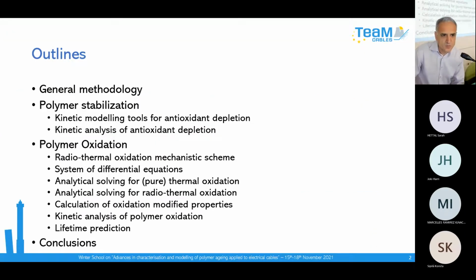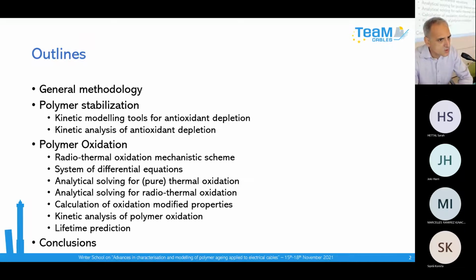So my presentation will be illustrated by examples coming from the European project TeamCable. That means examples of results obtained on cross-linked polyethylene. And the objective, because it is possible to present you a numerical model just by showing the theoretical concepts, in fact, the idea in this project was totally different.